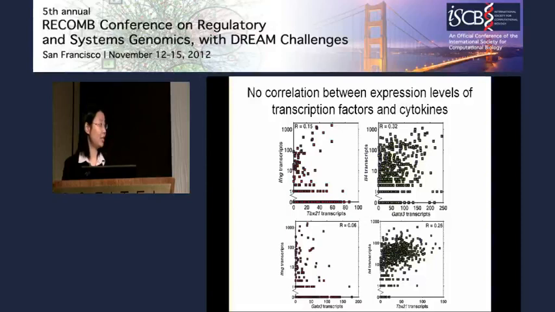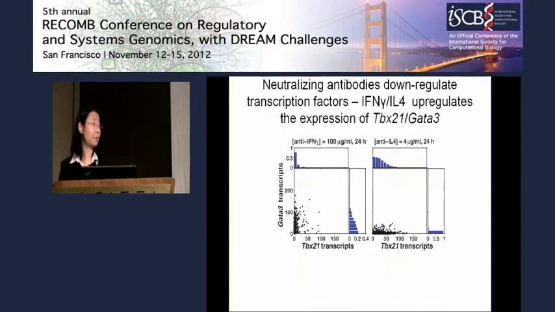So then we questioned, can we manipulate the cells by manipulating the amount of cytokine available to the cells? And yes, we could. The way to do that is to add neutralizing antibody that would sequester cytokine away from the cells. And we performed the experiments.